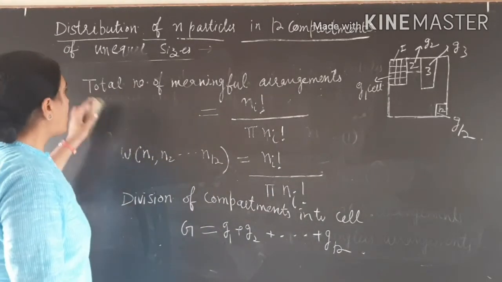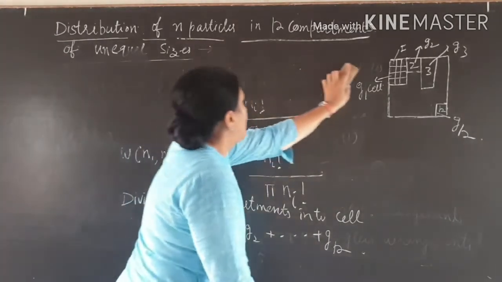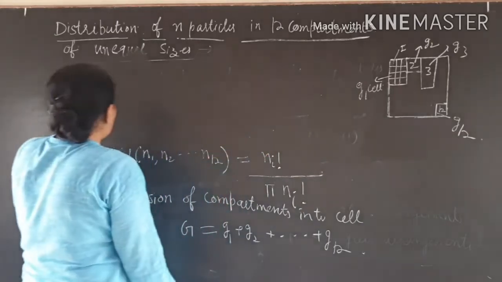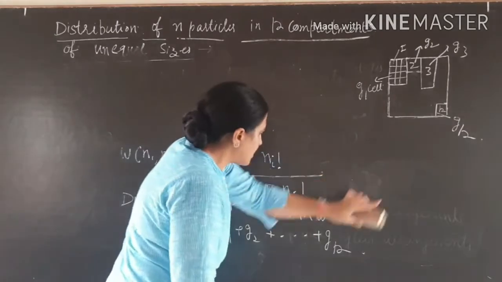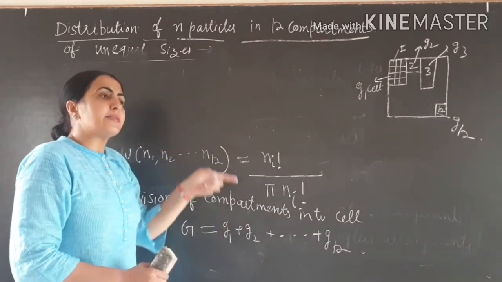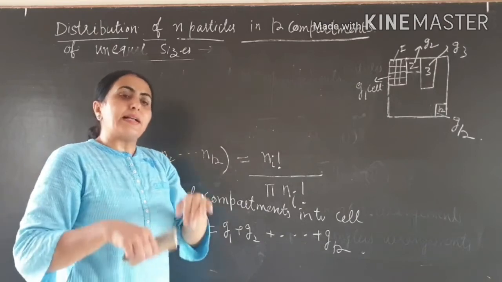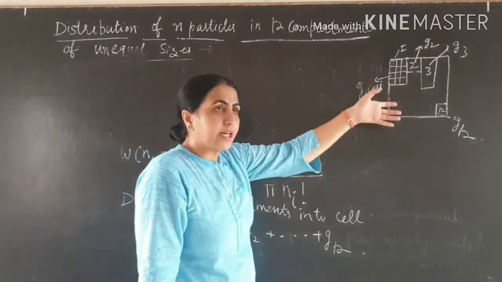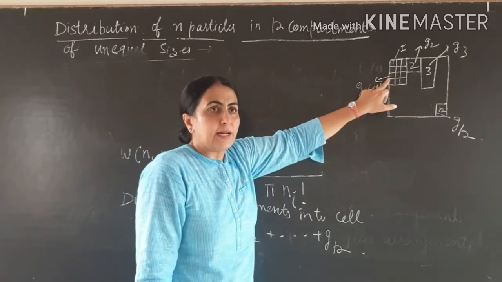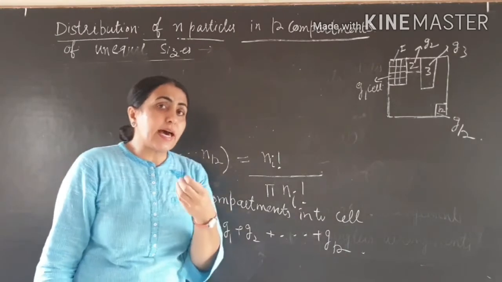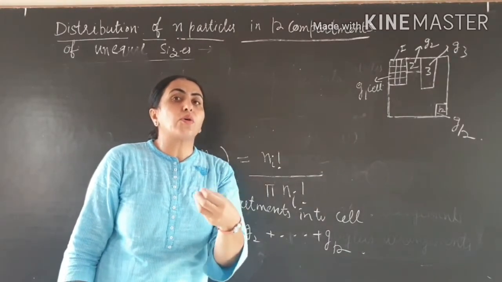Clearly? So this is the division of a compartment into cells. Now, how can we divide the particles into cells? Cells are within the compartment, because compartments are further divided into cells. Clearly? And each cell has an equal a priori probability.